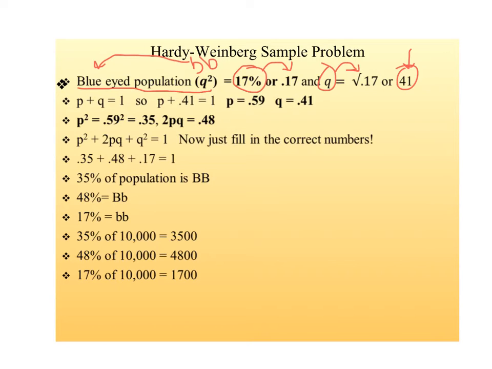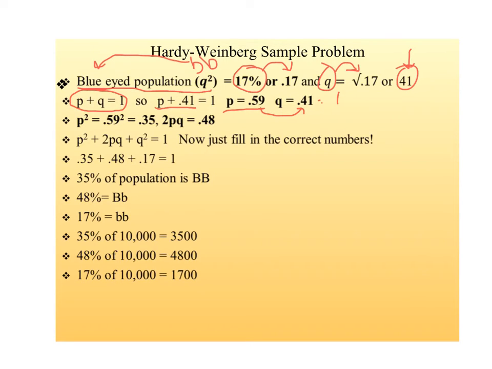Then the next step is, since you have Q, use this simple formula of P plus Q equals 1. If Q equals 0.41, P plus 0.41 equals 1. That is about as simple of algebra as you can get. P has to equal 0.59, because 0.59 plus 0.41 equals 1.